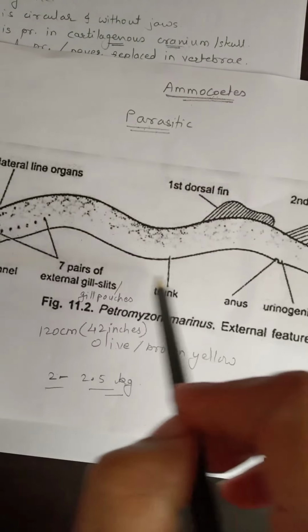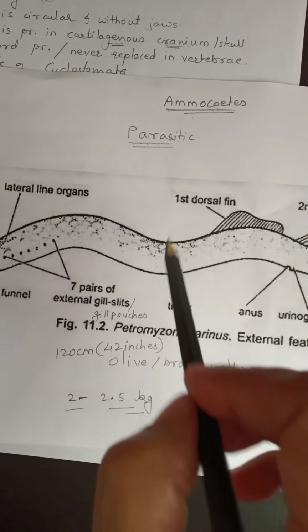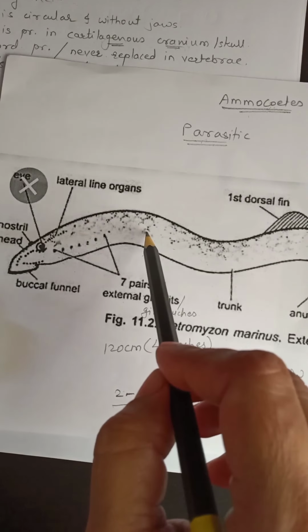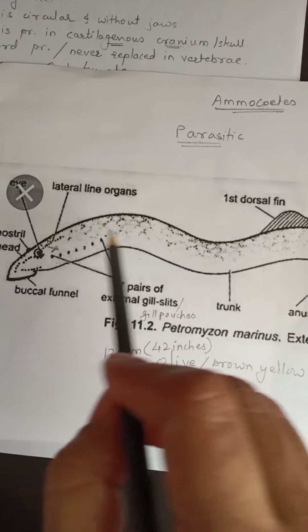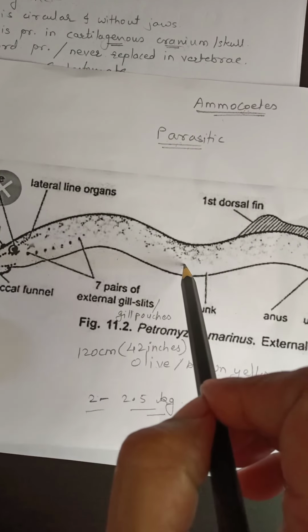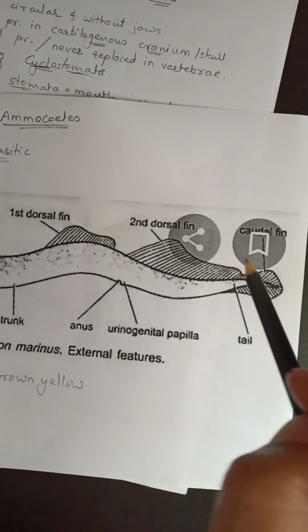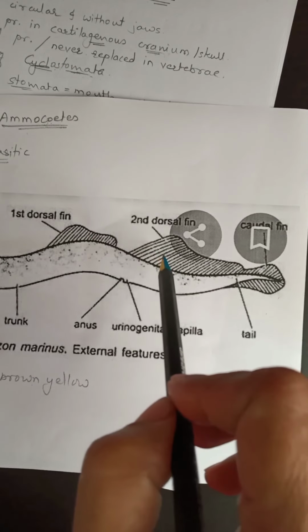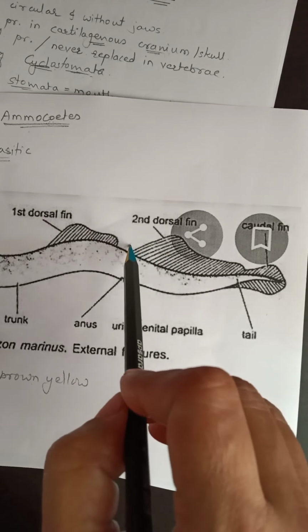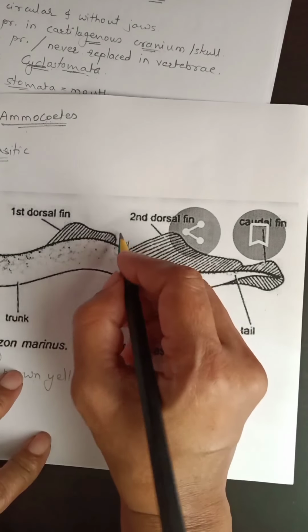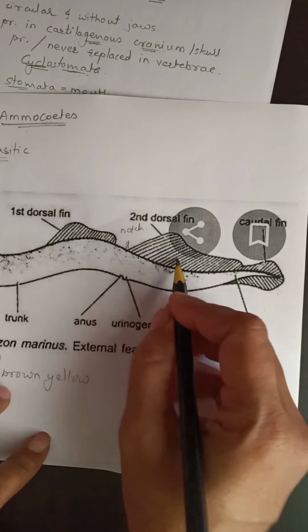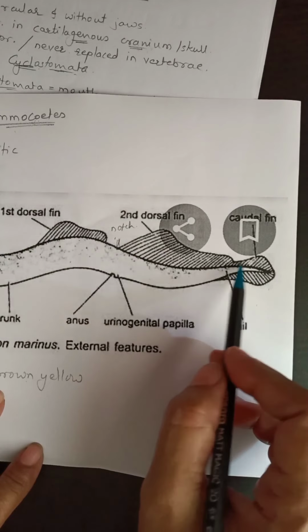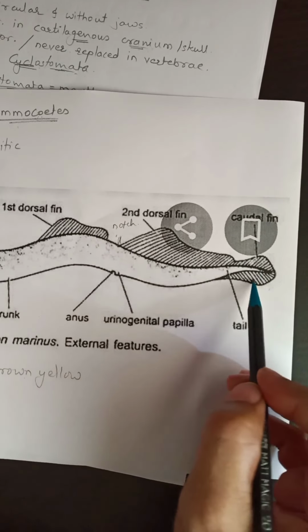There are no paired fins. That means pectoral fins and pelvic fins, which are paired, are absent in Petromyzon. Only the dorsal fin and caudal fin are present. The dorsal fin is divided into two portions by a notch: first dorsal fin and second dorsal fin. The caudal fin is small.